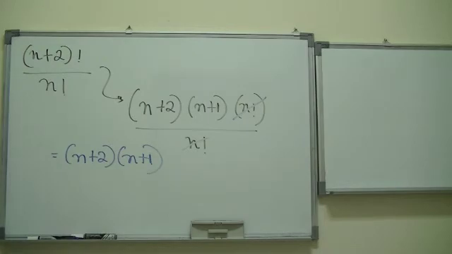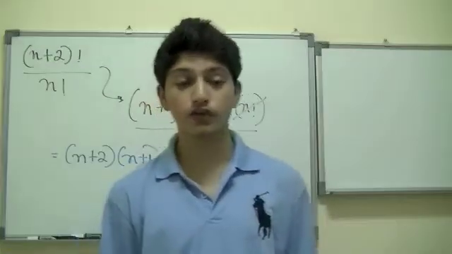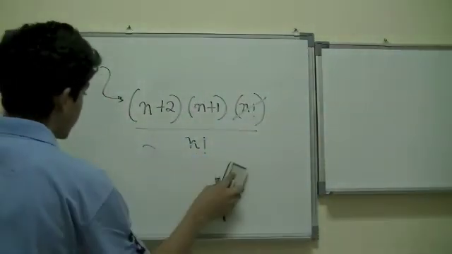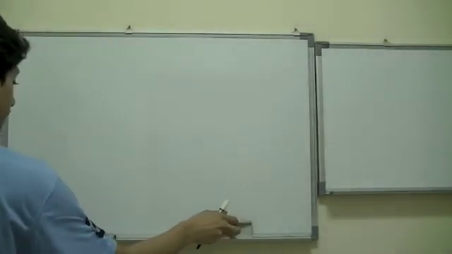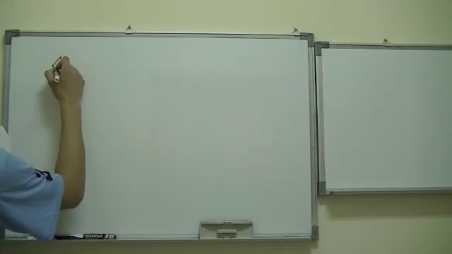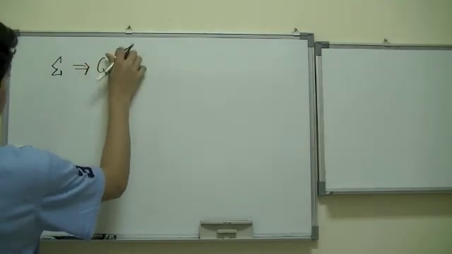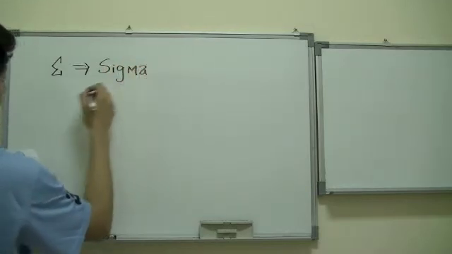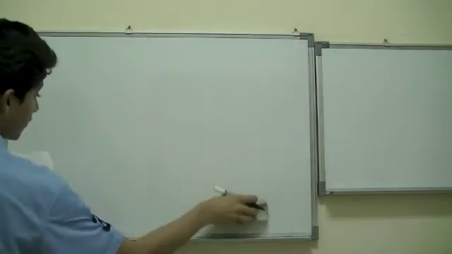So this is how the factorial notation works. Now we are going to move on to summation notation. Sigma notation is what mathematicians call it. So how does the sigma notation look? Well, it looks like this. This is the representation of sigma. It's mostly used in the study of physics, but it also helps in mathematics because mathematics and physics are interrelated to each other.